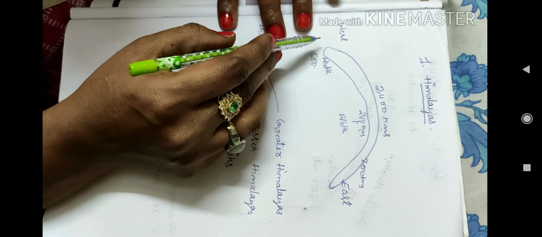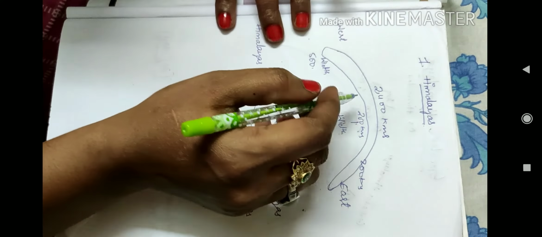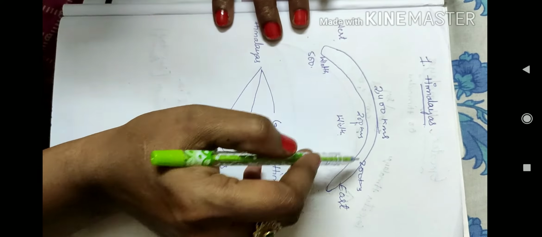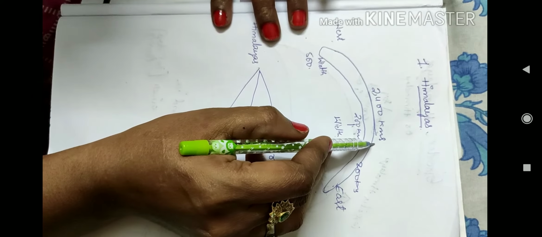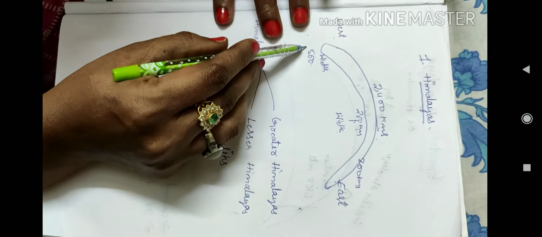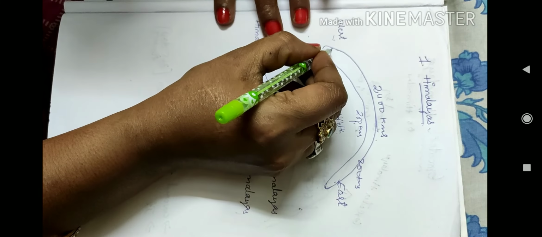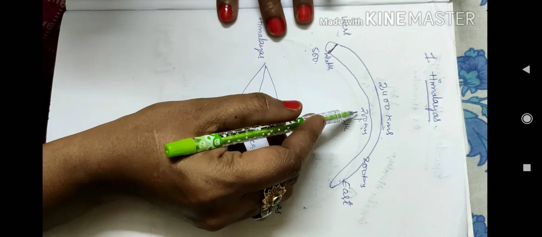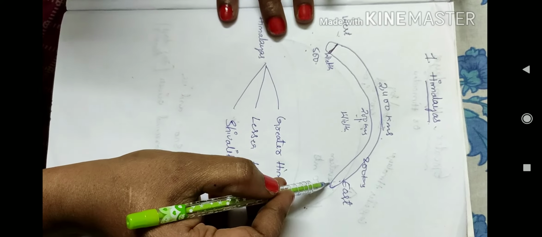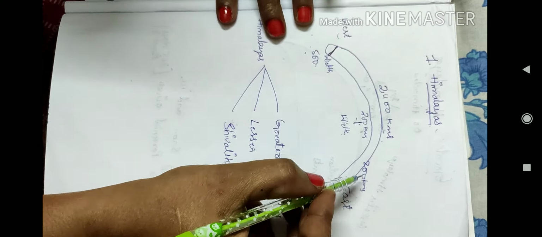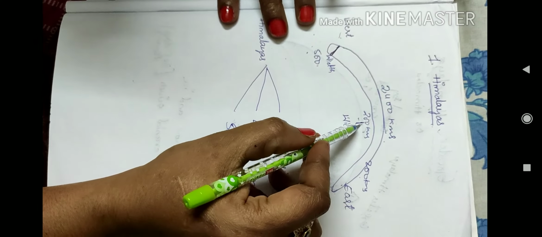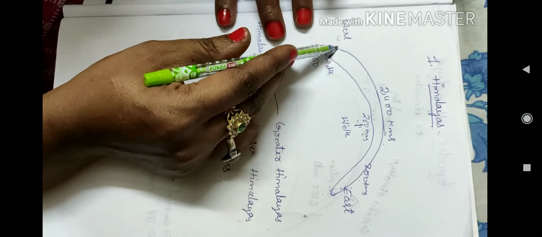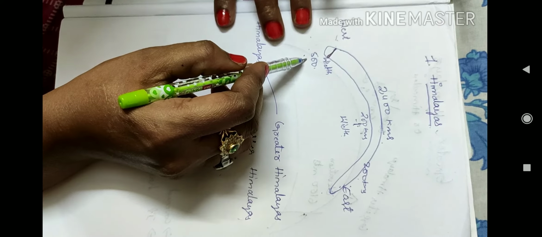Himalayas extends from west to east 2,400 kilometers. In the west, its width is 500 kilometers. When it goes to the central and eastern parts of Himalayas, its width is 200 kilometers.